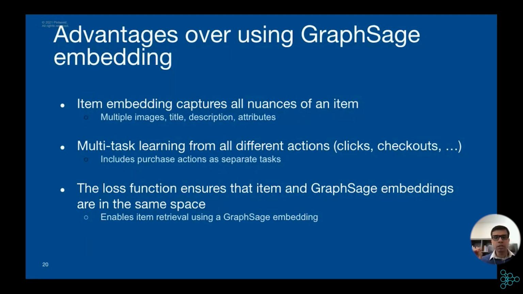That is a huge advantage because now we can query our item embedding database using any pin which may or may not be a product, because any pin on Pinterest has the GraphSage embedding. So that means we can use the same item embedding candidate generator for different recommenders.